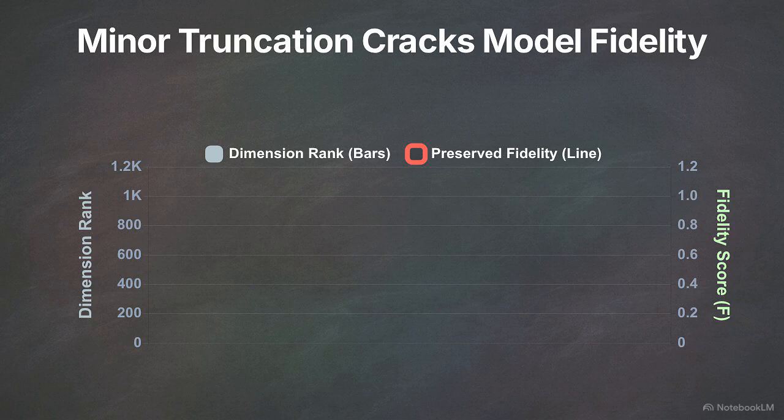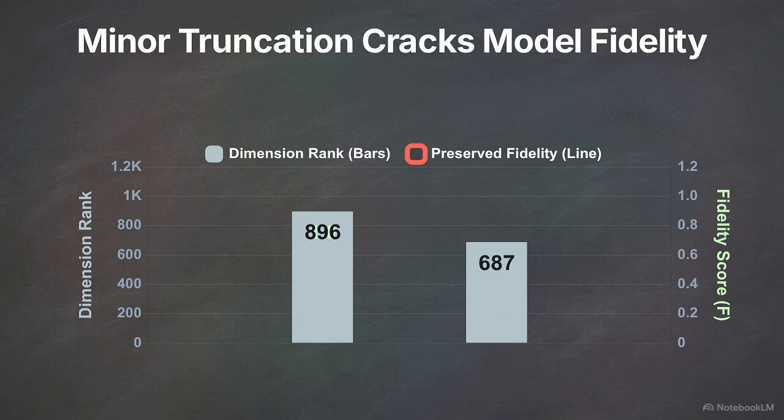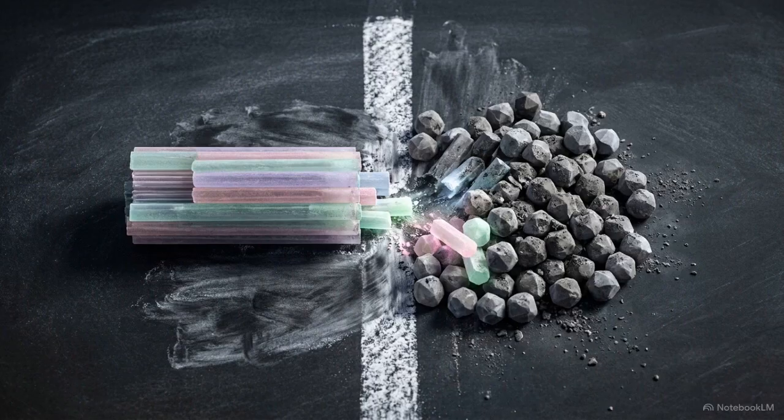The fidelity score shown here represents the fraction of next token argmaxes, the actual words the model chooses, that survive the compression. We can see this in a specific empirical test using the Qwen 2.5-0.5B model, which starts with a baseline dimension D of 896. Researchers compress this stream, dropping the rank K to 700. This is only a 22% truncation of the data. In response to that minor truncation, the preserved argmax fidelity plummeted to 0.40. The 60% loss stems from a rigid information theoretic barrier at the residual sum, rather than simple precision rounding.